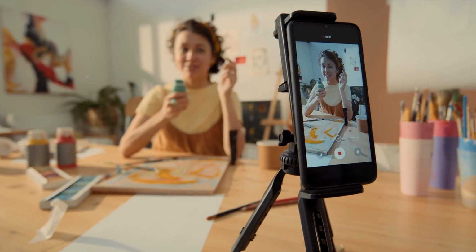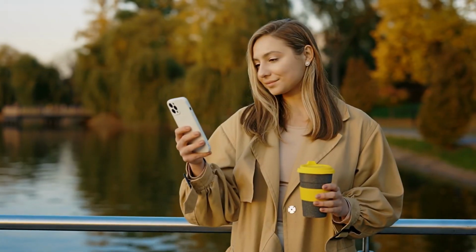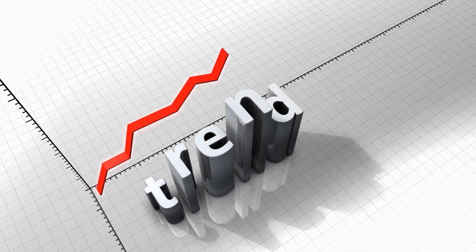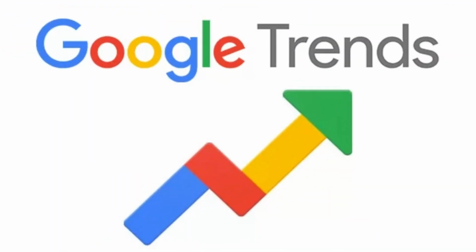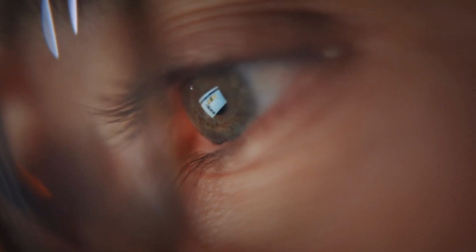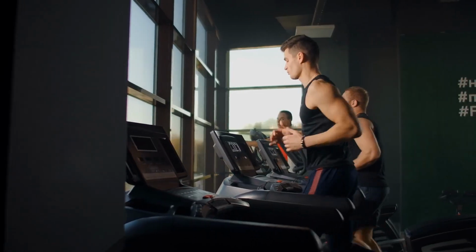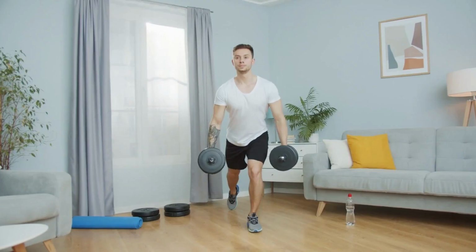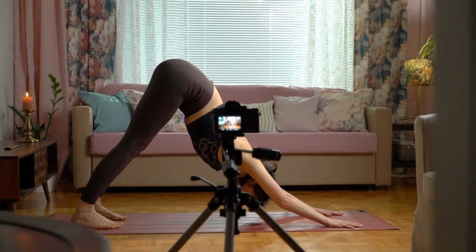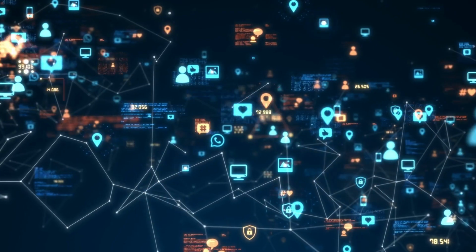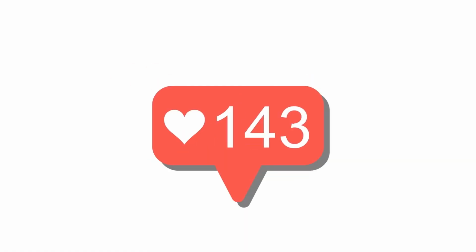In order to remain relevant and appeal to a wider audience, it's crucial to stay informed about the latest trends. Use tools such as Google Trends or BuzzSumo to discover what is currently trending in your chosen niche. For example, if you're focusing on the fitness niche, consider popular trends such as home workouts or wellness apps. By aligning your content with these trends, you can take advantage of popular topics and expand your reach to a broader audience.